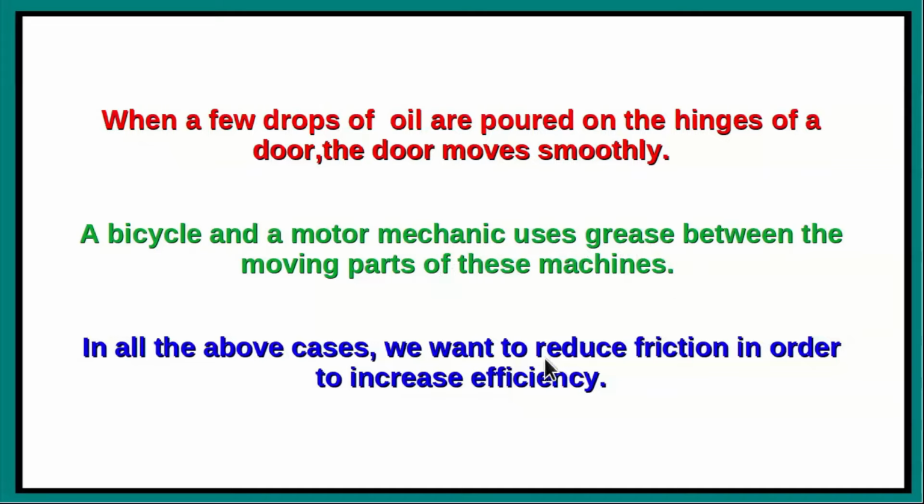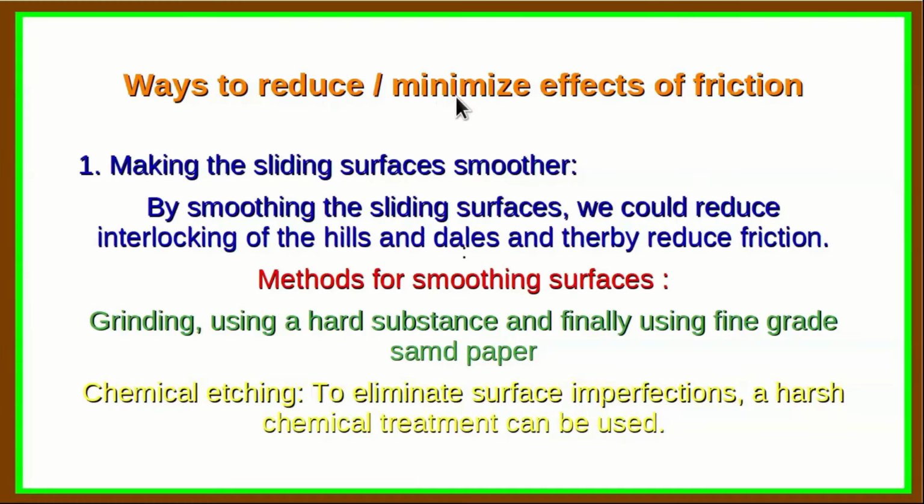In all the above cases, we want to reduce friction in order to increase the efficiency. So what are the different ways to reduce or minimize effects of friction? The first is obviously making the sliding surfaces smoother. By smoothing the sliding surfaces, we could reduce interlocking of the heels and tails, and thereby the friction can be reduced. Now what are the methods of smoothing surfaces? Grinding, using a hard substance, and finally using fine grade sandpaper. Or we can use chemical etching to eliminate surface imperfections. For this we can use a harsh chemical treatment in order to remove the surface imperfections. So that way one can make the surface smoother.